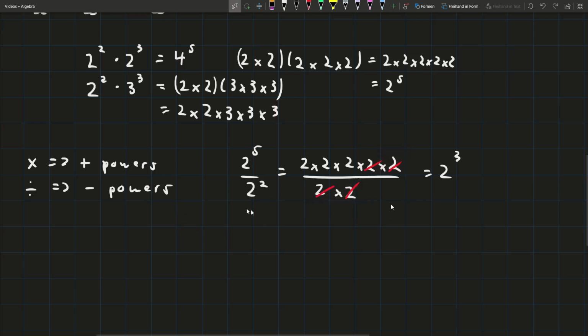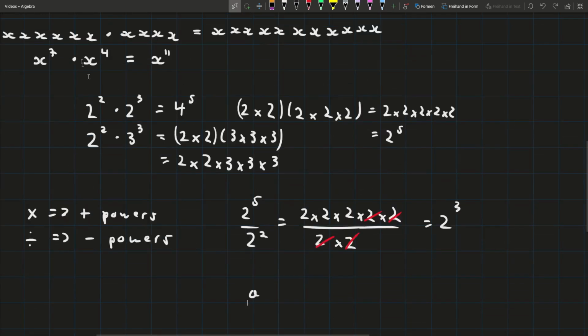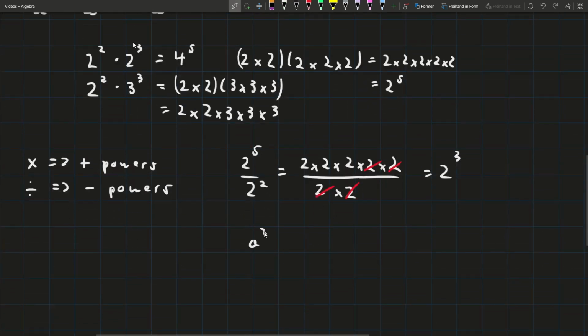Therefore, as we expected, if we have a to the power of a number over a to the power of another number, it's going to be a to the power of the first number minus the second number, as we expected over here. I didn't actually write the rule up there.